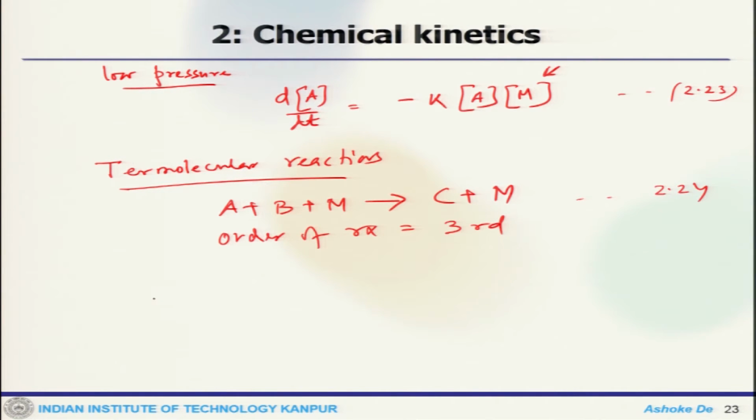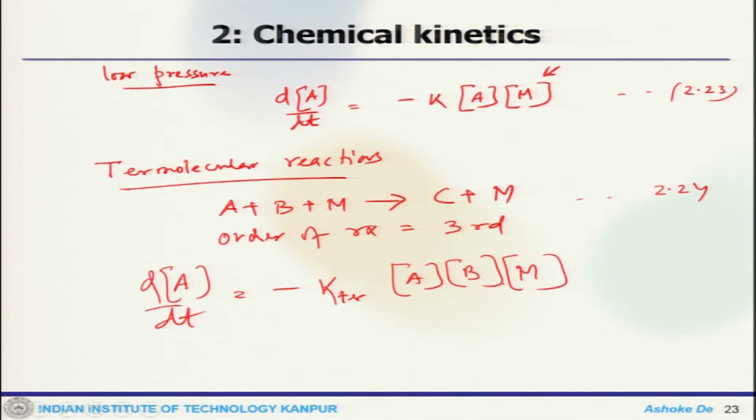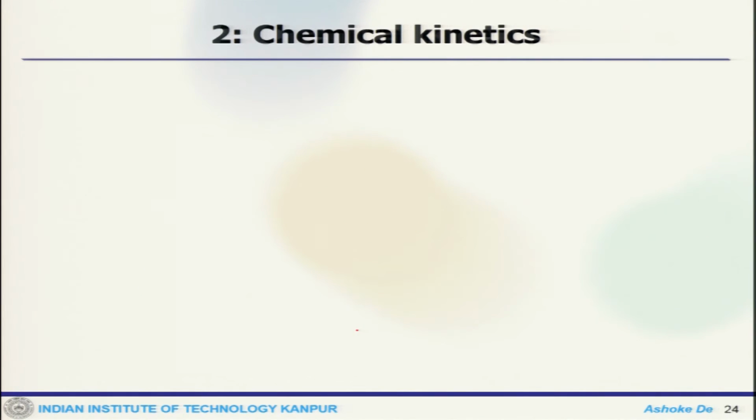One can find out the reaction rate as minus K trimolecular A, B and M. So, whether it is unimolecular, bimolecular or trimolecular, most of the elementary reactions are usually bimolecular.